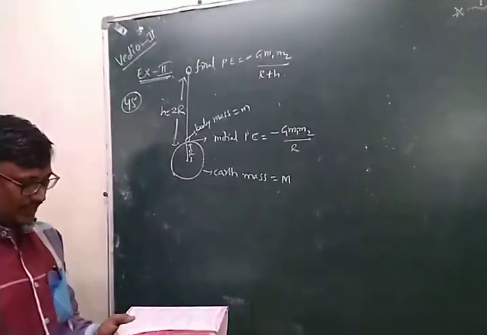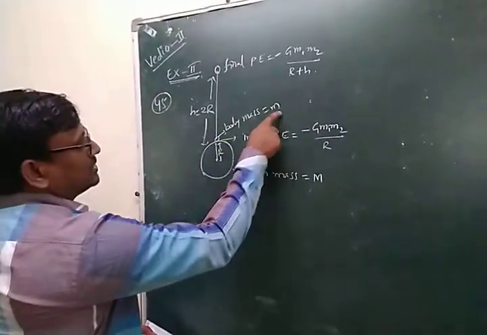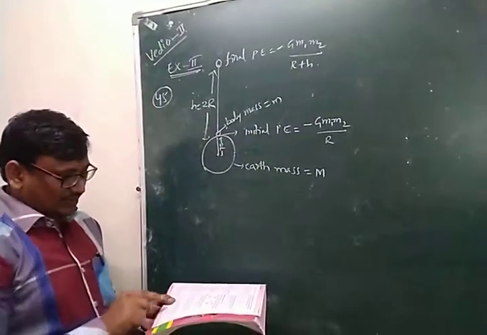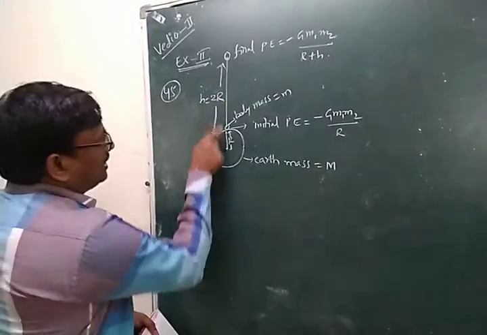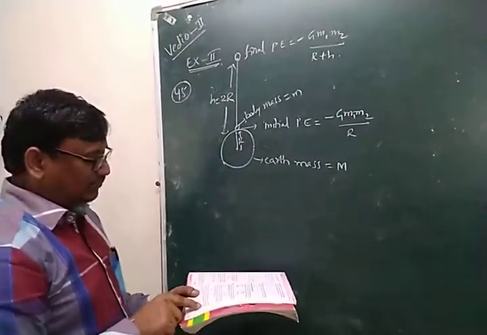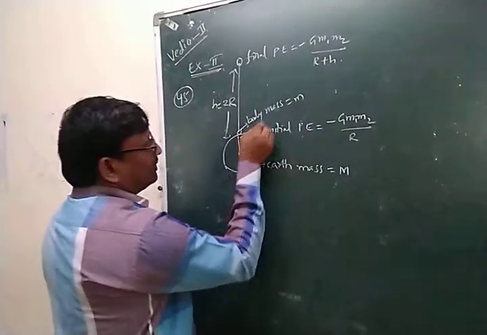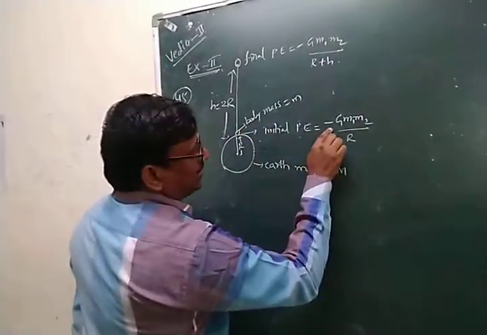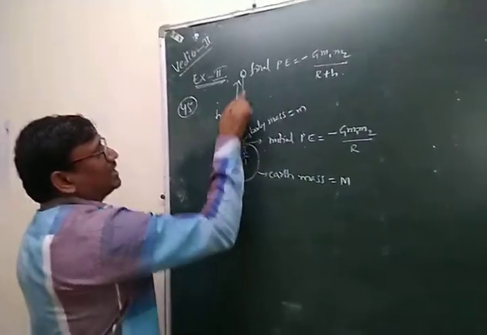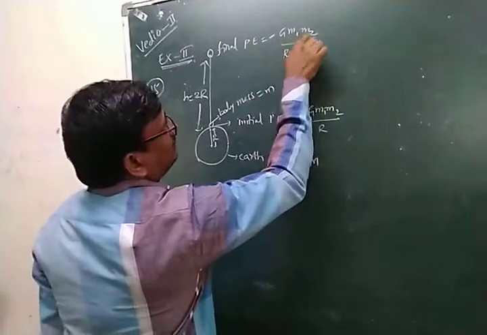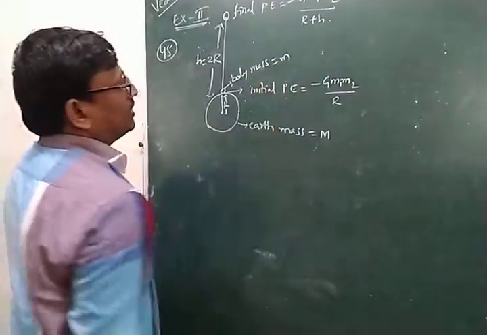Number 45. A body of mass M is kept on the earth's surface. The height is equal to twice the radius of the earth, 2R. The change in potential energy will be? The initial potential energy when the body is on the earth's surface is minus G M1 M2 by R. And when the body is lifted to twice the radius, the final potential energy is minus G M1 M2 by R plus H. Earth mass is capital M and the body mass is small m.